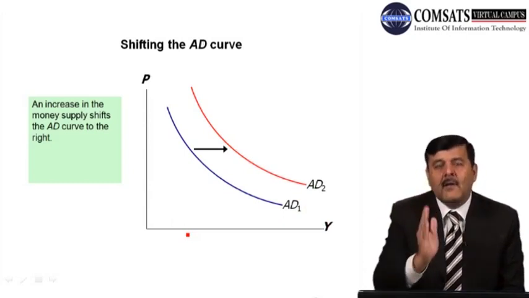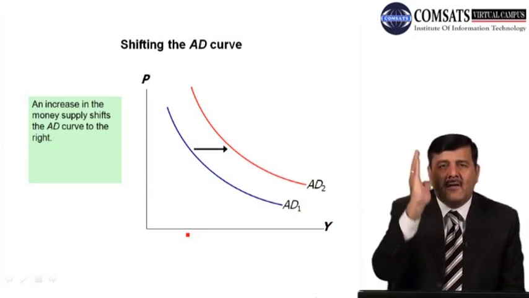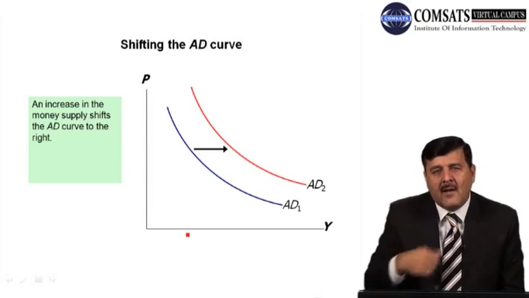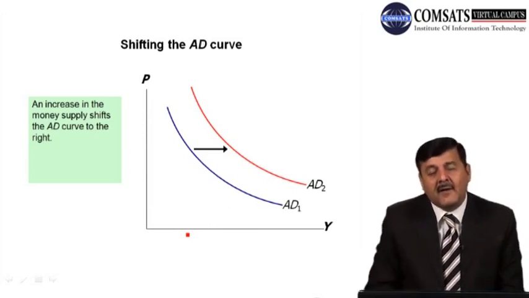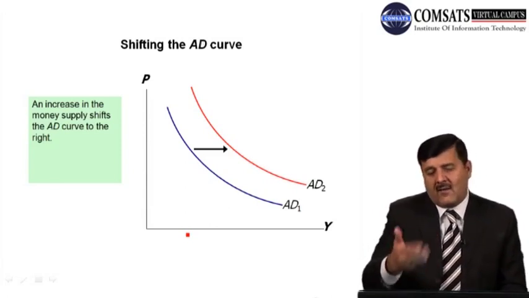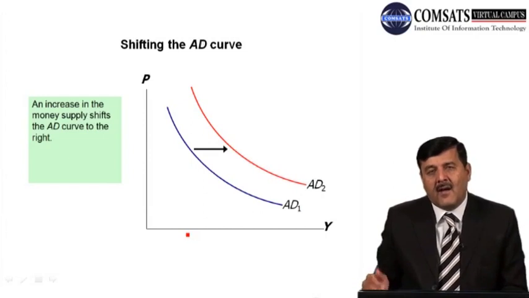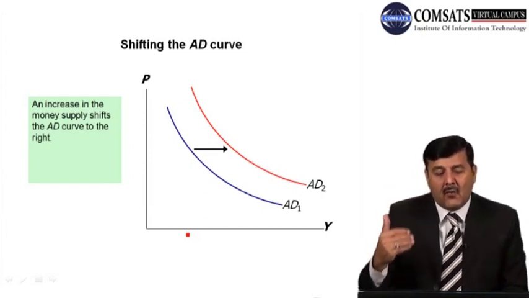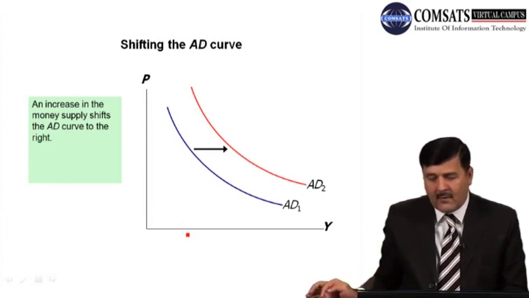But whenever there is a change in aggregate demand due to a change in some other parameter, not price, like money supply or some other factor, then there will be a shift in the aggregate demand curve upward or downward, which is seen here. Here we saw that when money supply increases, the demand for real balances will go up and the demand curve will shift to the right.